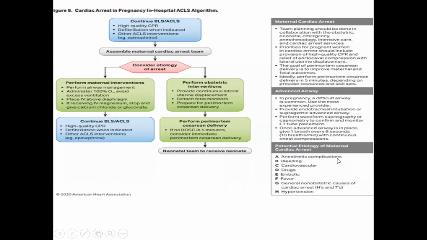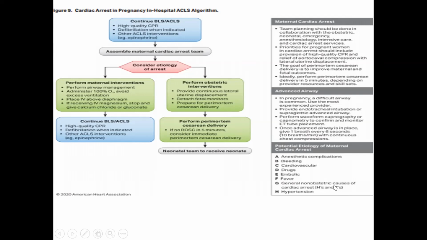A is for anesthetic complication, which you have to keep in mind when dealing with the causes that lead to cardiac arrest. Always keep in mind the anesthetic causes or complications. Second is bleeding, which may lead to cardiac arrest, so you have to take care of this. Bleeding means hypovolemia. Cardiovascular means associated cardiomyopathy, and accordingly you have to manage. If any drug, like local anesthetic toxicity, then it also has to be managed accordingly. If you are suspecting embolic causes, then also. Fever, and G, they have taken as the 4H or 5H and 5T.